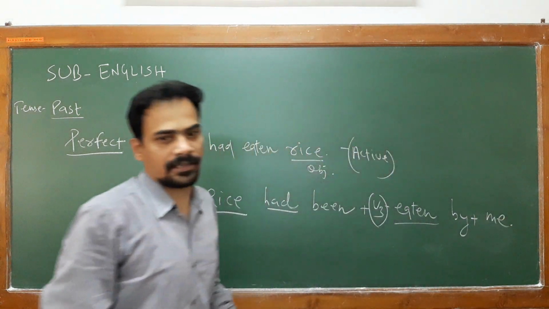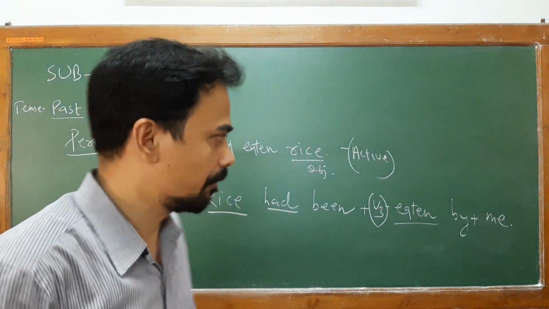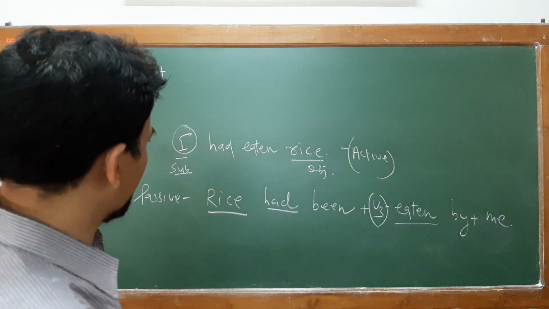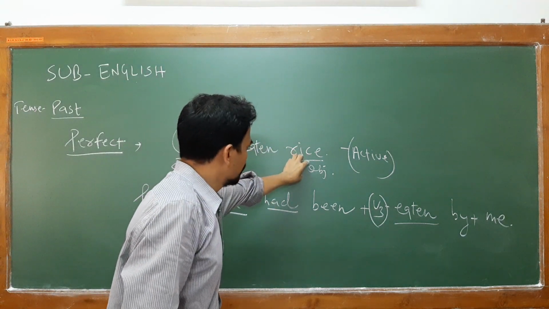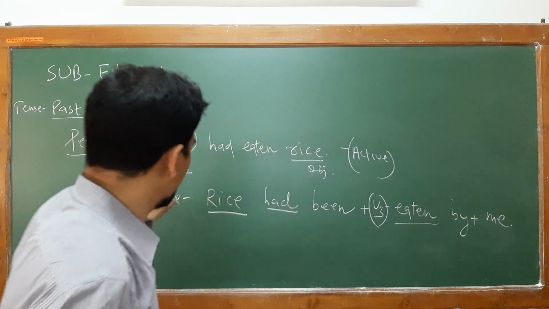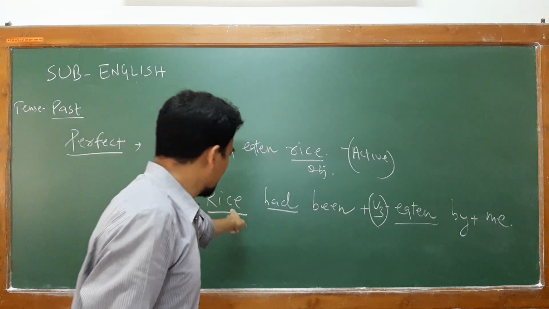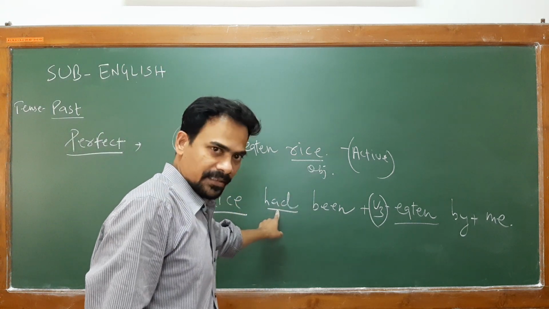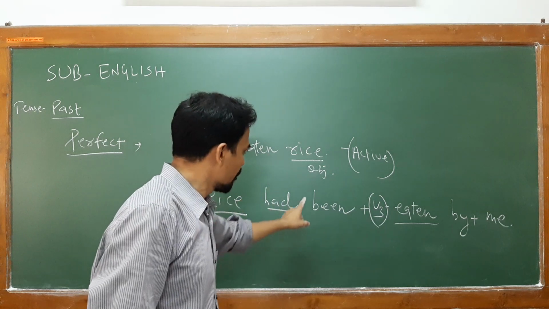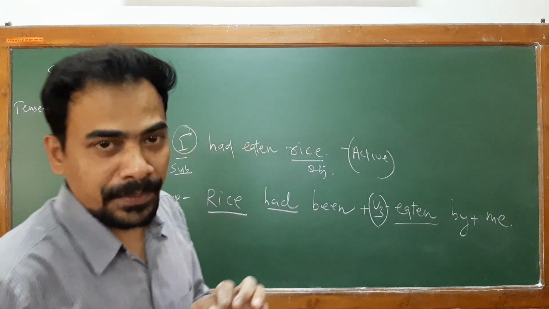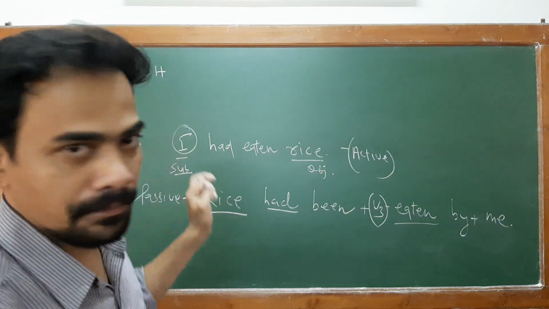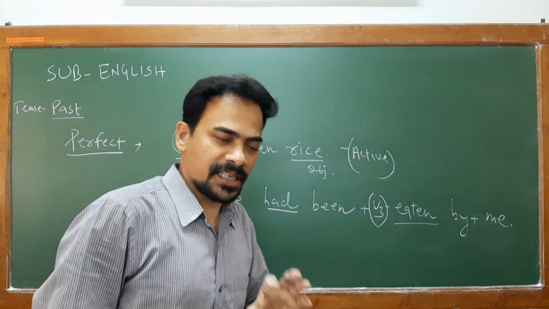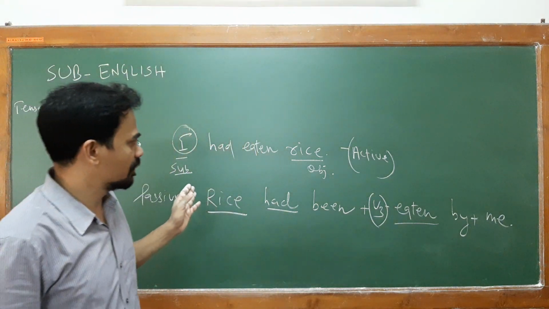I, the object, will become me. So nothing you are finding is different. Simply write the object into subject position. Then as for the subject you place had, compulsorily for past perfect. Then extra been plus V3 you are using. So this is all about how to change.